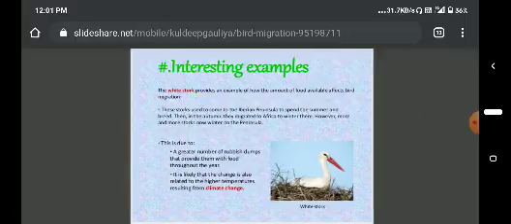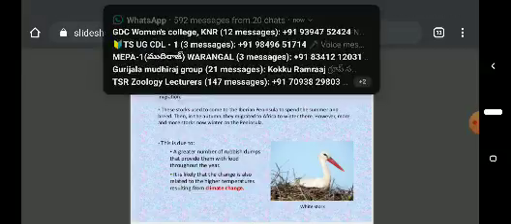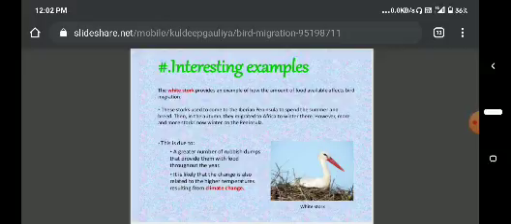Next, interesting examples. The white stork. Okay, the white stork provides an example of how the amount of food available affects birds' migration. These storks used to come to the Iberian Peninsula to spend the summer and breed. Then in the autumn they migrate to Africa to winter.